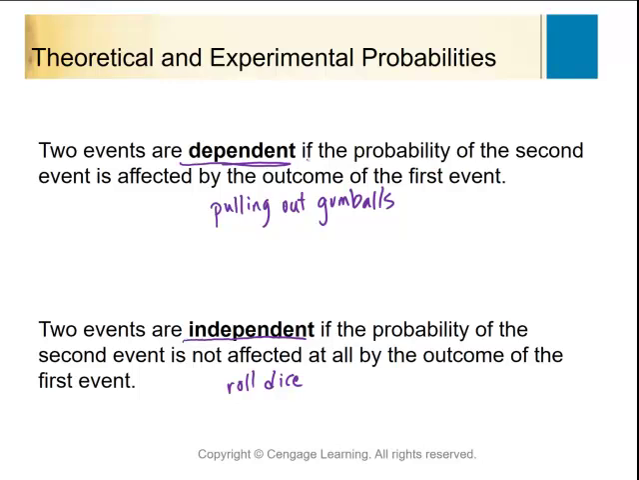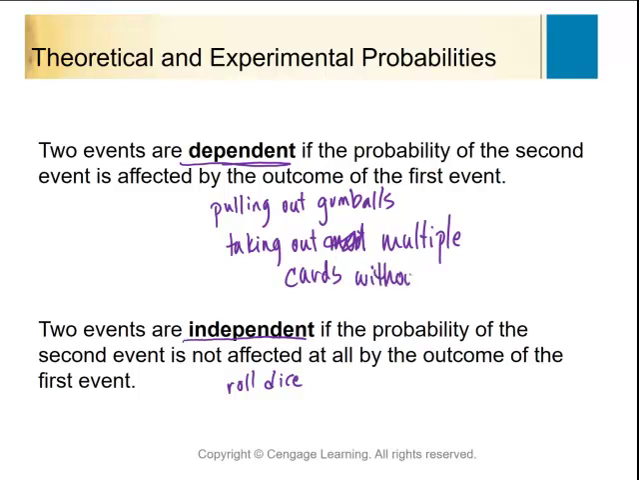Another dependent example would be taking out multiple cards. Oops, let me write that again. Multiple cards out of a deck without replacement is how we would describe that. So if I take a card out of a deck, and then I take another card out of the deck, and I'm sitting here holding 2 cards, that would be dependent events. Independent events would be if I took a card out of the deck, then I put it back in there and I shuffled, and then I took out another card and looked at that. That would be independent.